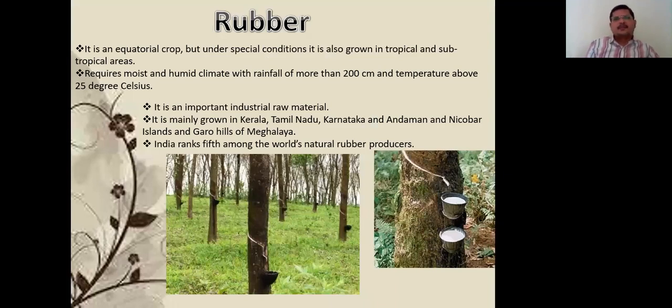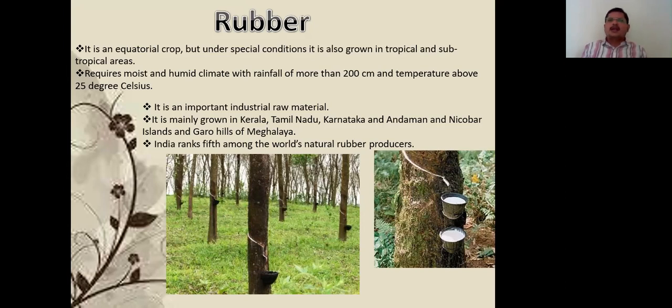Then rubber. It is an equatorial crop, but under special conditions it is also grown in tropical and subtropical areas. It requires a moist and humid climate with rainfall of more than 200 centimeters and a temperature of about 25 degrees. It needs more rainfall, so that is why it is more grown in Kerala, because it is in the coastal belt.